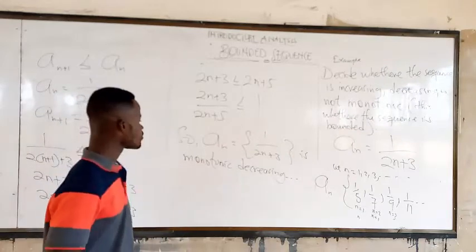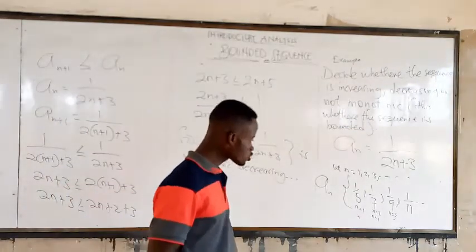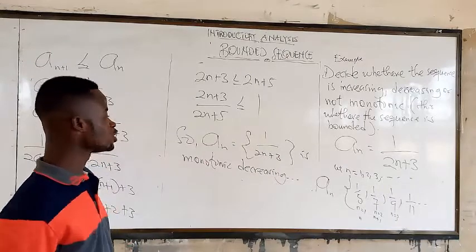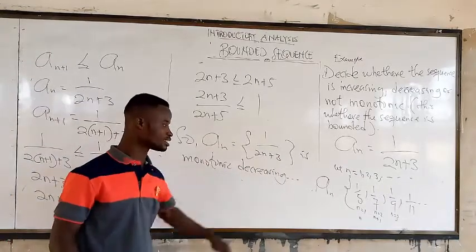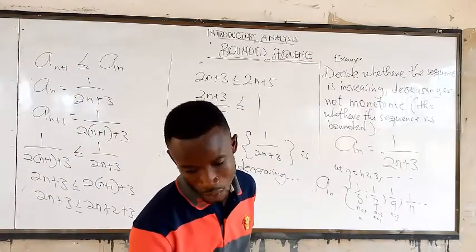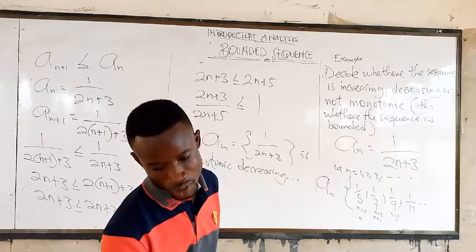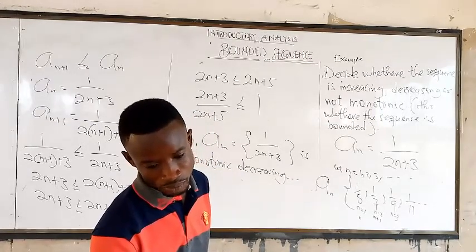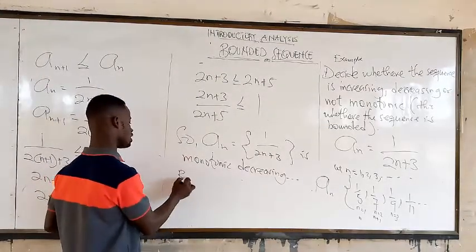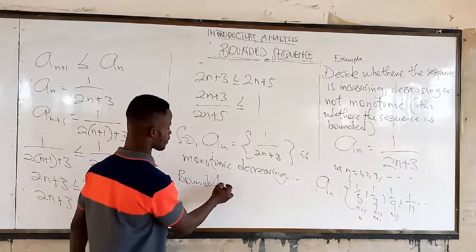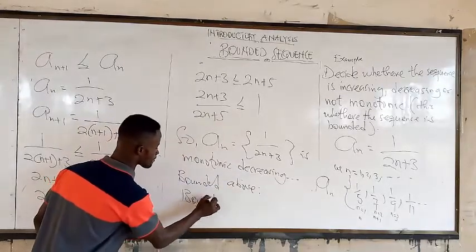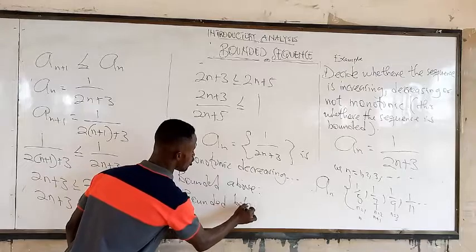Alright. Now, let's see. That is not all. It is bounded above or bounded below. So this is monotonic decreasing. So what value is it bounded above, and what value is it bounded below? Very good. So here we can see that what we have is bounded above and bounded below.